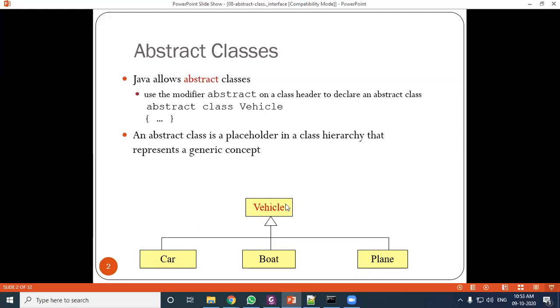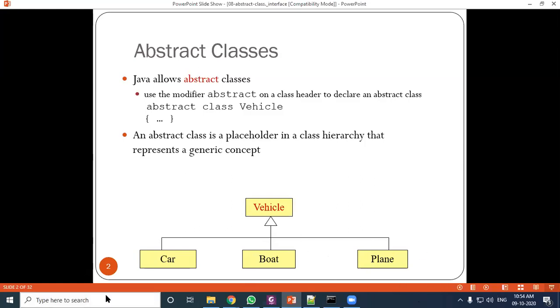In this diagram, you can see Vehicle is a class, Car is inherited from that Vehicle, Boat is inherited from Vehicle, Plane is also inherited from Vehicle. All are vehicles. Car properties are not equal to boat properties, which are not equal to plane properties.